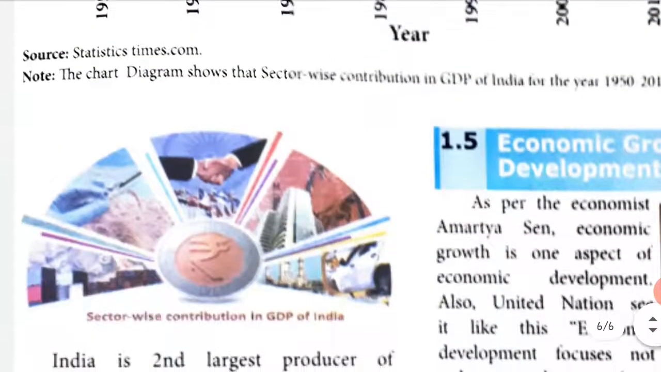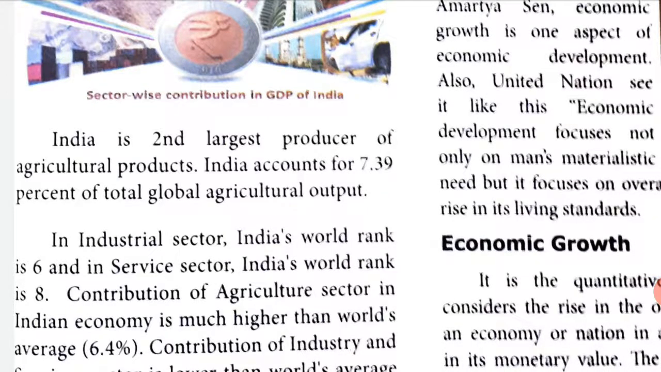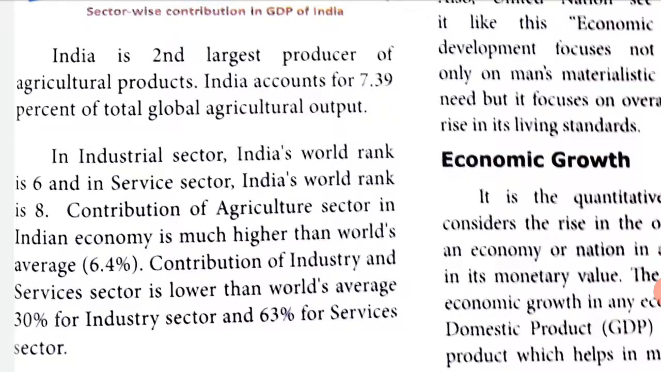And then we move on to: India is the second largest producer of agricultural products. So, in agricultural products, we are second. India accounts for 7.39% of total global agricultural output. So, we are second in producing agricultural products, and the output we give out is 7.39% to the world. In the industrial sector, India's world rank is 6th. So, in the industrial sector, we stand 6th in the world, and in the service sector, India's world rank is 8th. We stand 8th in the world.